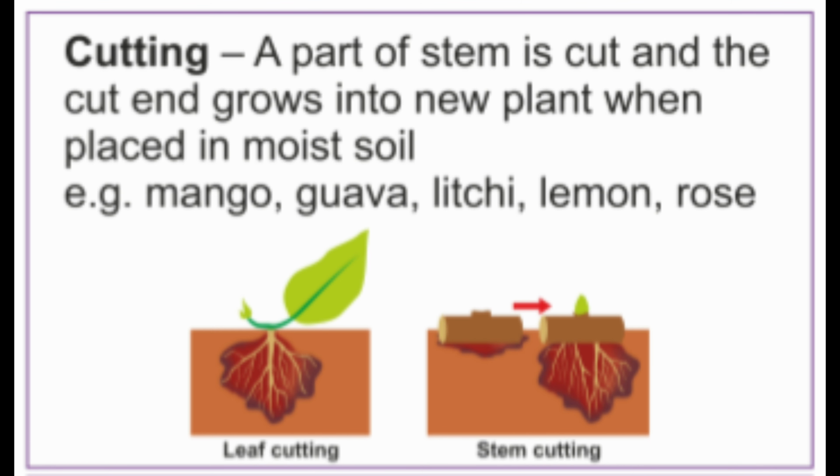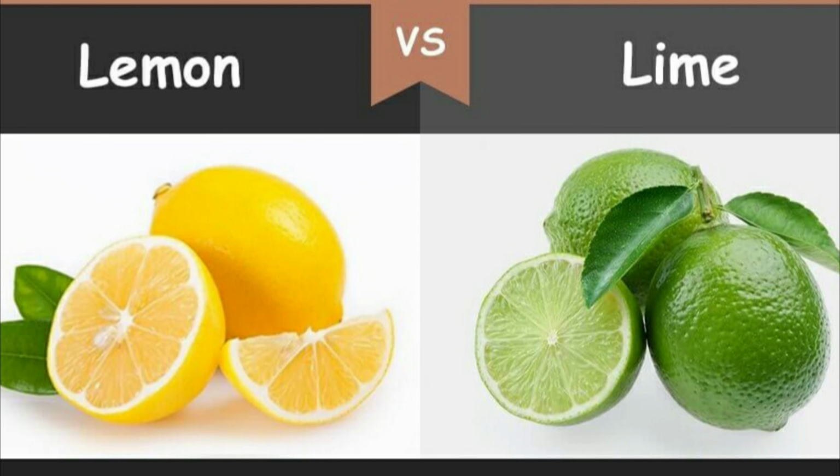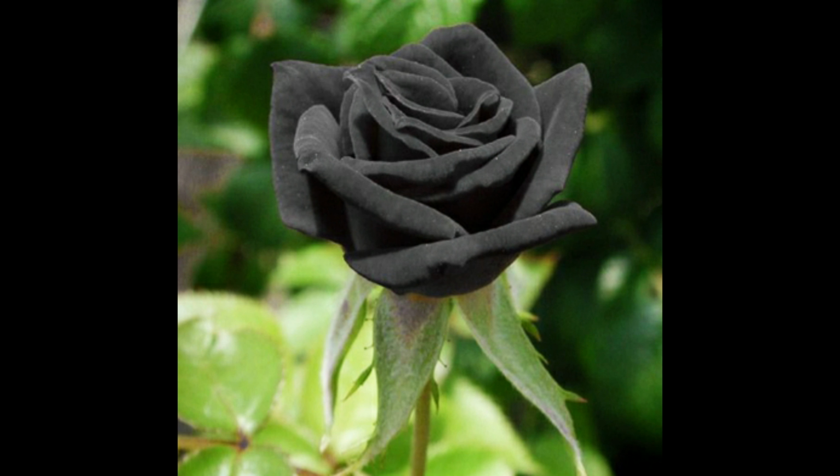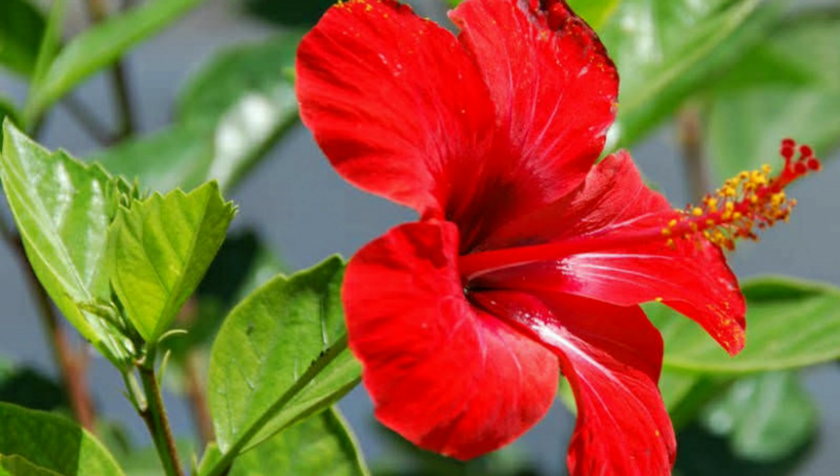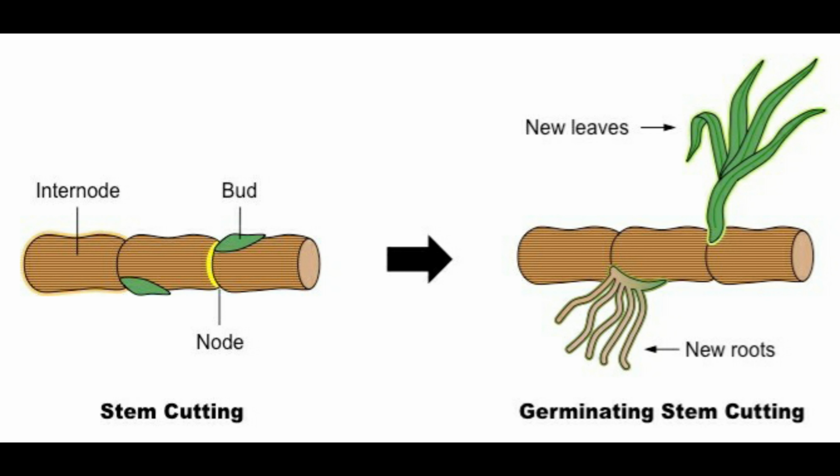In the artificial method of cutting, the cut pieces of root, when planted in moist soil, lead to the artificial inducement and development of adventitious roots. New plants are developed in this way in lemon and tamarind. In rose, sugarcane, crotons, china rose, and chrysanthemum, plants are developed by cuttings that involve stem pieces containing nodes. They are planted in moist soil to develop new plants.